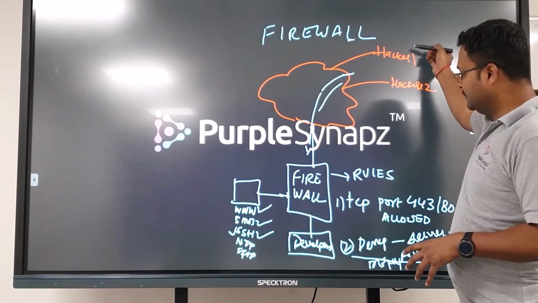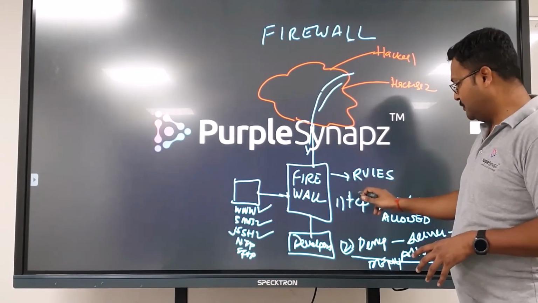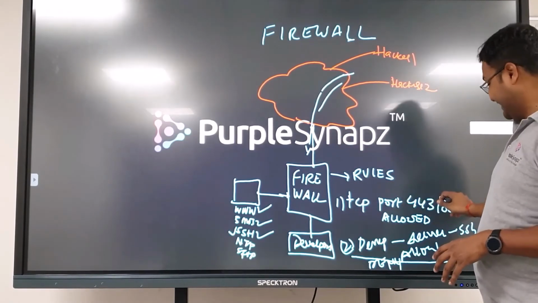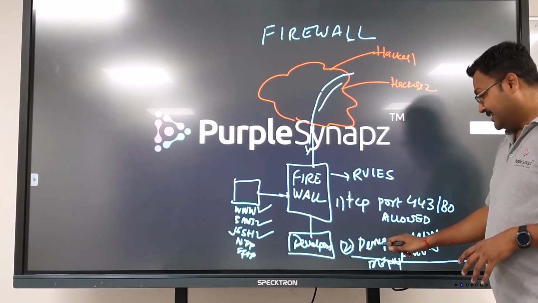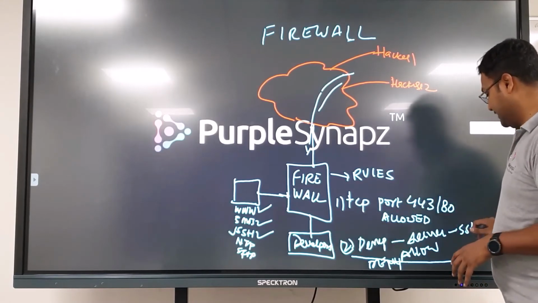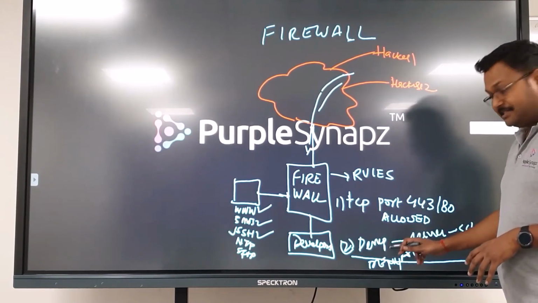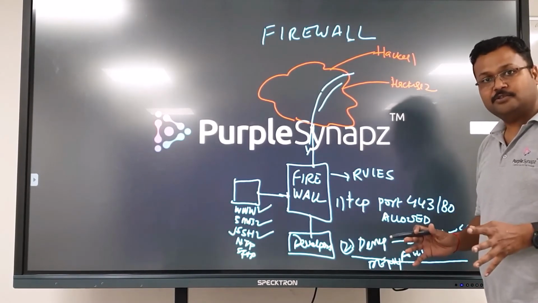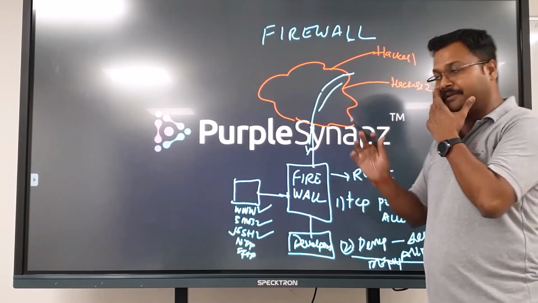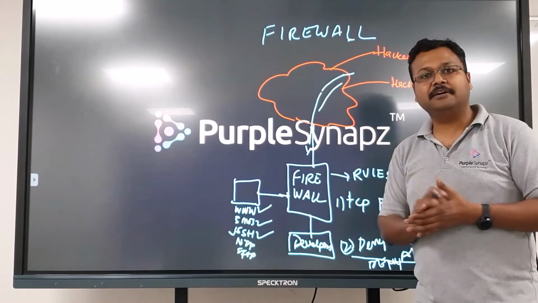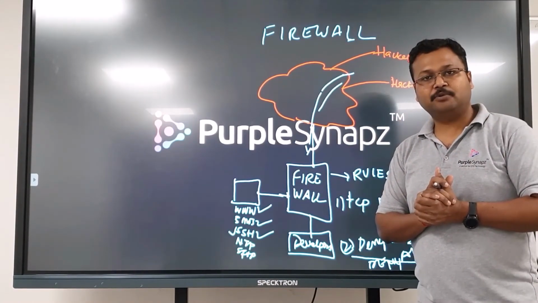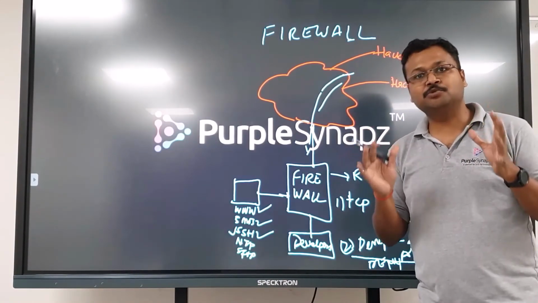So a hacker sitting over there tries to access SSH, it reaches the firewall, looks at this rule, it says only port 80 is allowed, it goes to the next rule, it says source has to be developer, then only SSH is allowed, it doesn't match, it goes to the next rule, it says deny all, so the packet is dropped. So the only thing which these hackers can access is port 80 or 443, which is primarily a browsing protocol. That makes sense? So this is the use of the firewall.